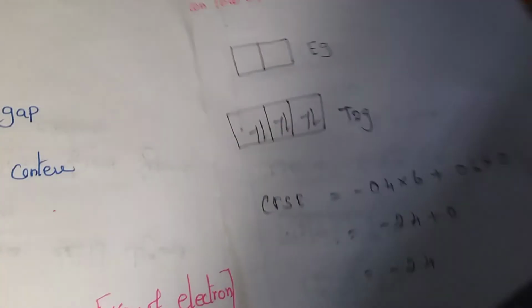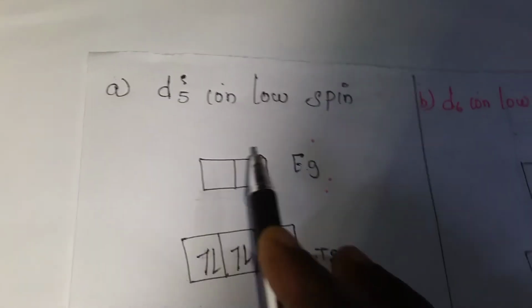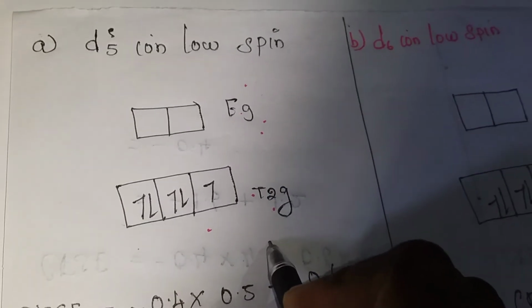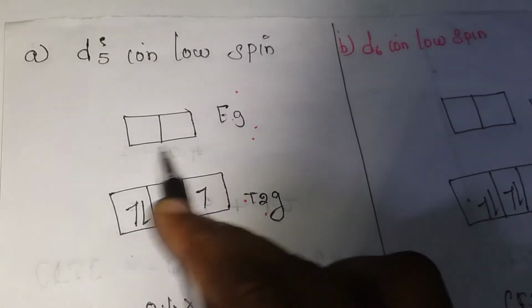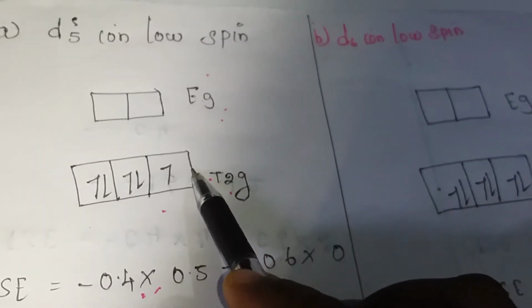Next we go to the options and answers. First option is d5 ion low spin. First of all, you write the eg and t2g. Low spin fills only the ground state with pairing of electrons, and high spin goes from ground state to excited state.